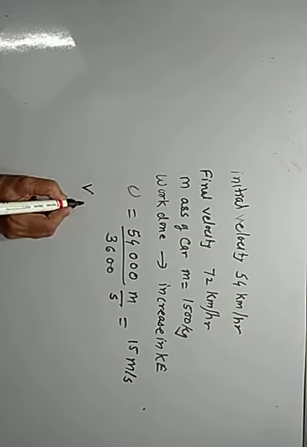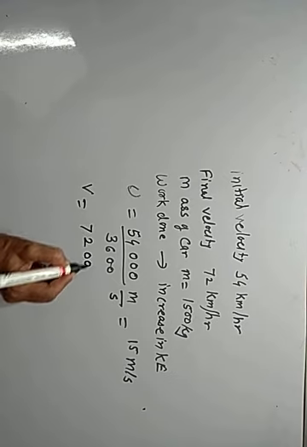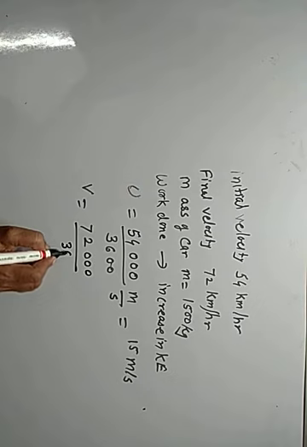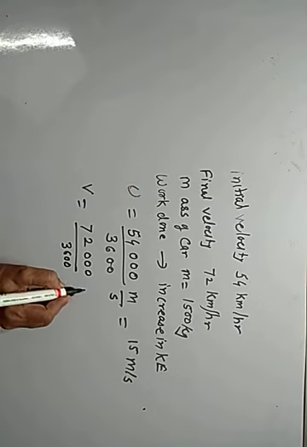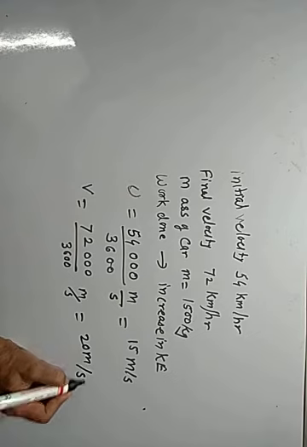And V is equal to 72 kilometer per hour. That is 72 upon 3600 meter per second. That is 20 meter per second.